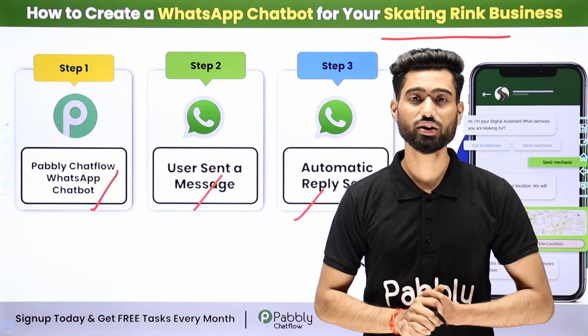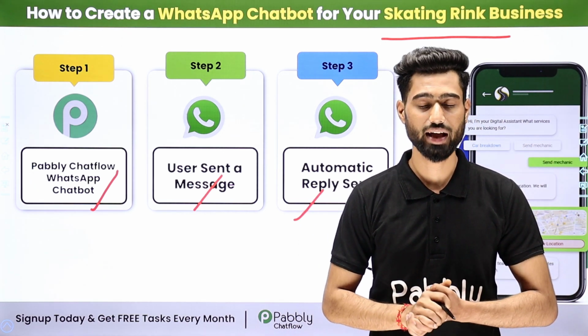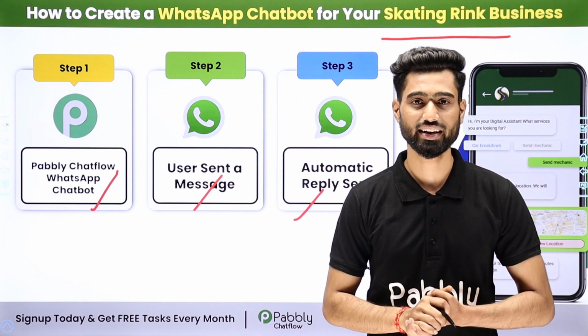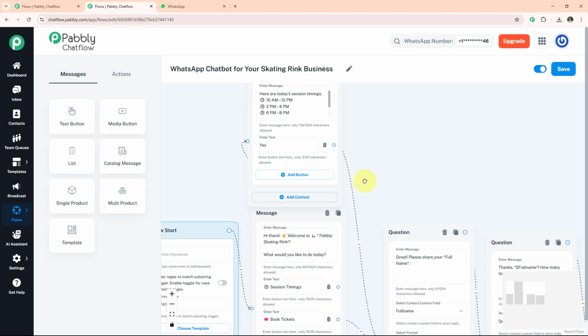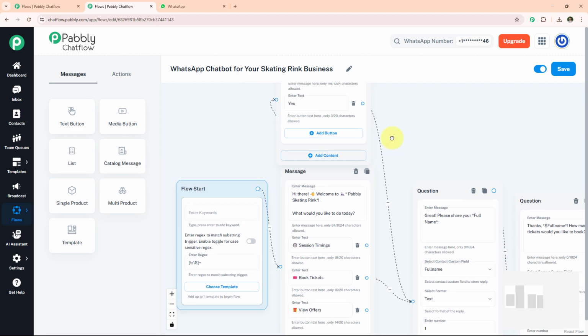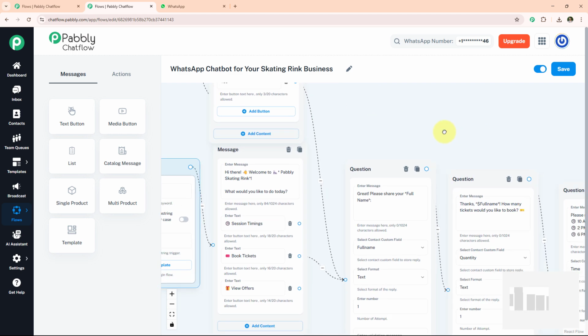Now, if you also want to learn how you can create this WhatsApp chatbot with the help of Pabbly Chatflow, let me take you to the screen. In this video, we are going to learn how to create a WhatsApp chatbot for your skating ring business. First of all, let me show you the chatbot that we will create with the help of Pabbly Chatflow. So this is our chatbot and we will also see how it responds.